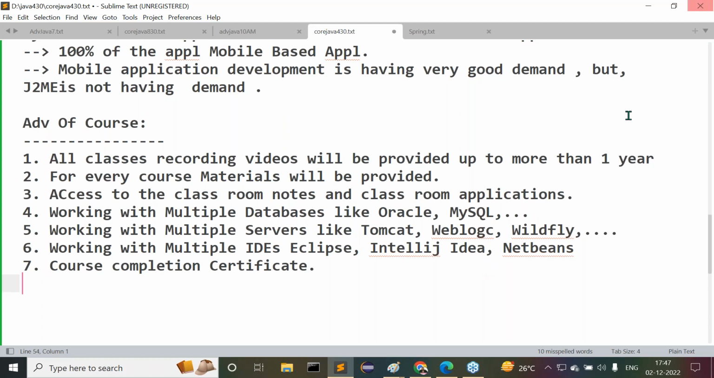Next one, after completion of this, the eighth one, another advantage I am telling you: company drives are going on continuously. But at core Java only, no company will come. Whenever you are in frameworks, definitely company drives will be provided. A number of companies are coming and they are going to conduct campus recruitment here. Do you understand my point? Company drives we are able to provide. This is another advantage. Like this, many more.